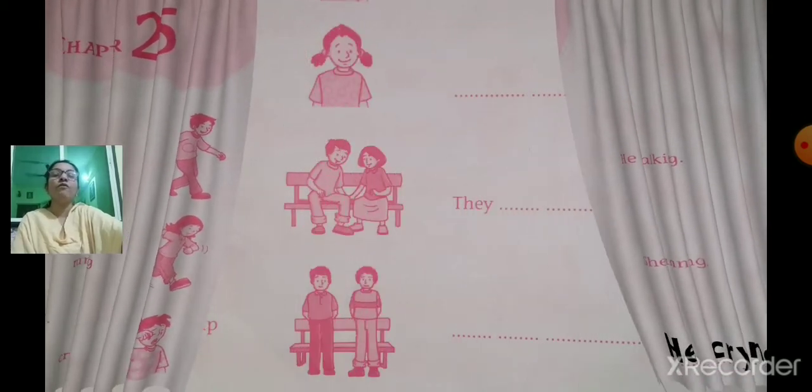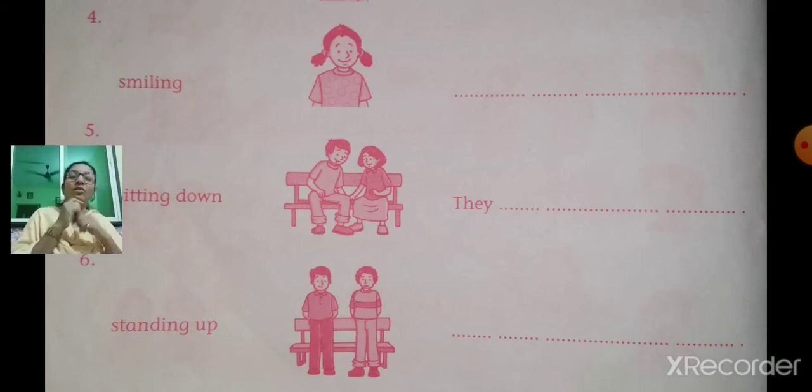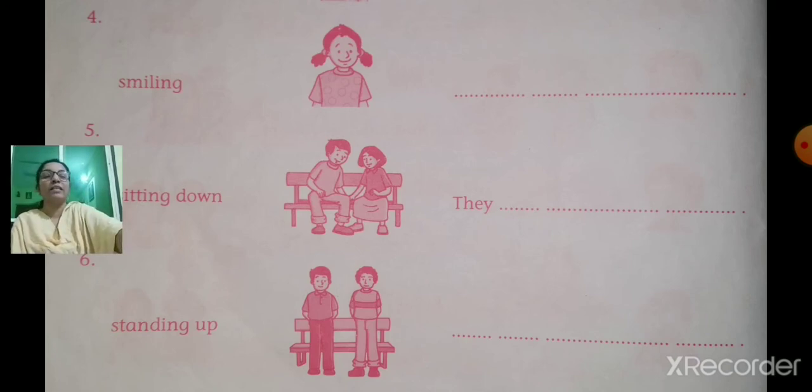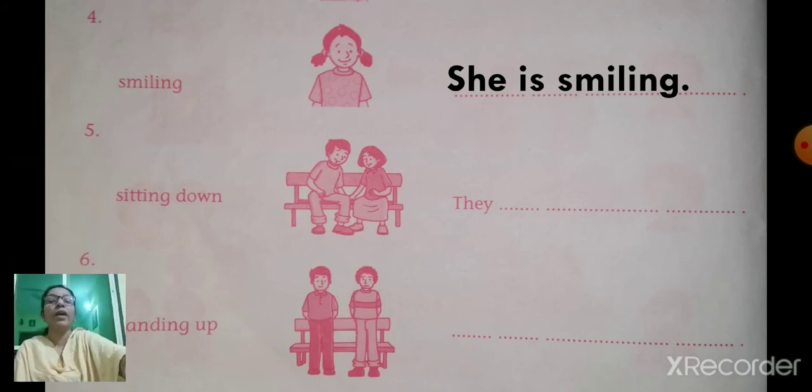Number 4. Now see what action this girl is doing. Smiling. What action is she doing? Smiling. Now use this smiling word in the sentence. What will be the sentence? She is smiling. Very good. Okay, write fast. Be quick. Very good.